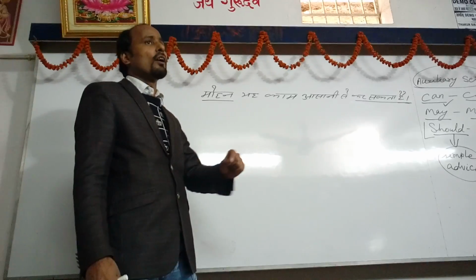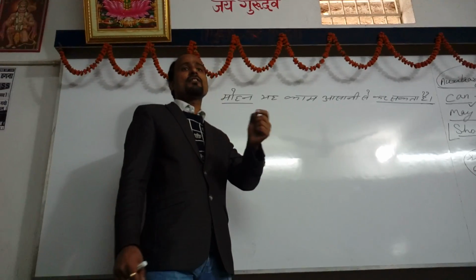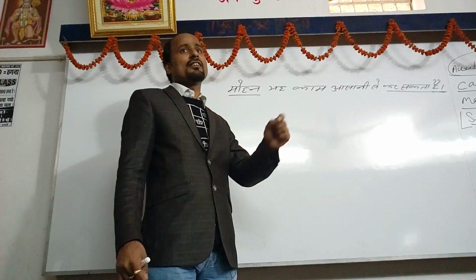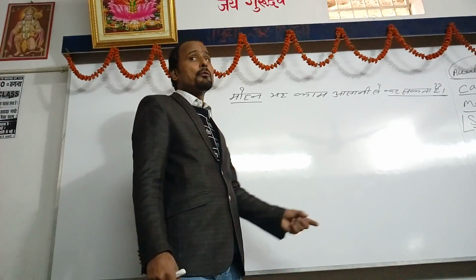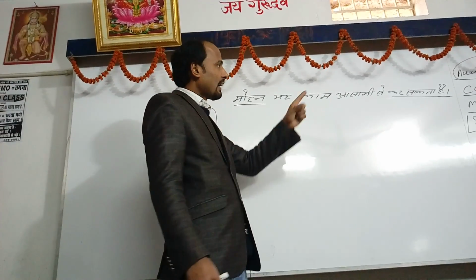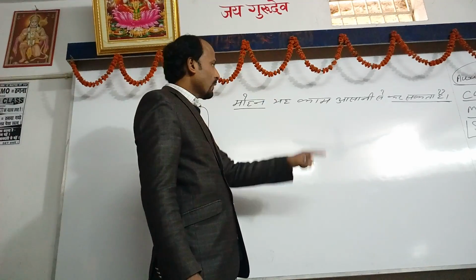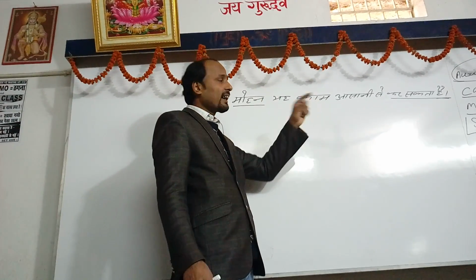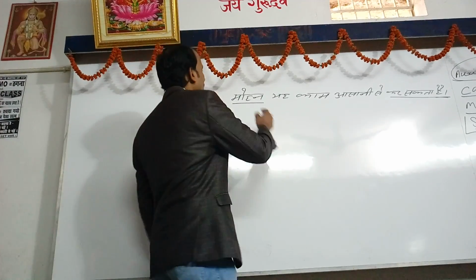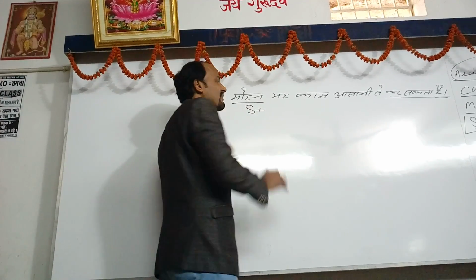Karna. Because whenever we get a sentence and we get an action in the sentence, we have to find out who is the doer, the subject. And here the doer of the action Karna is Mohan. So it has been proved Mohan is the subject of the sentence.